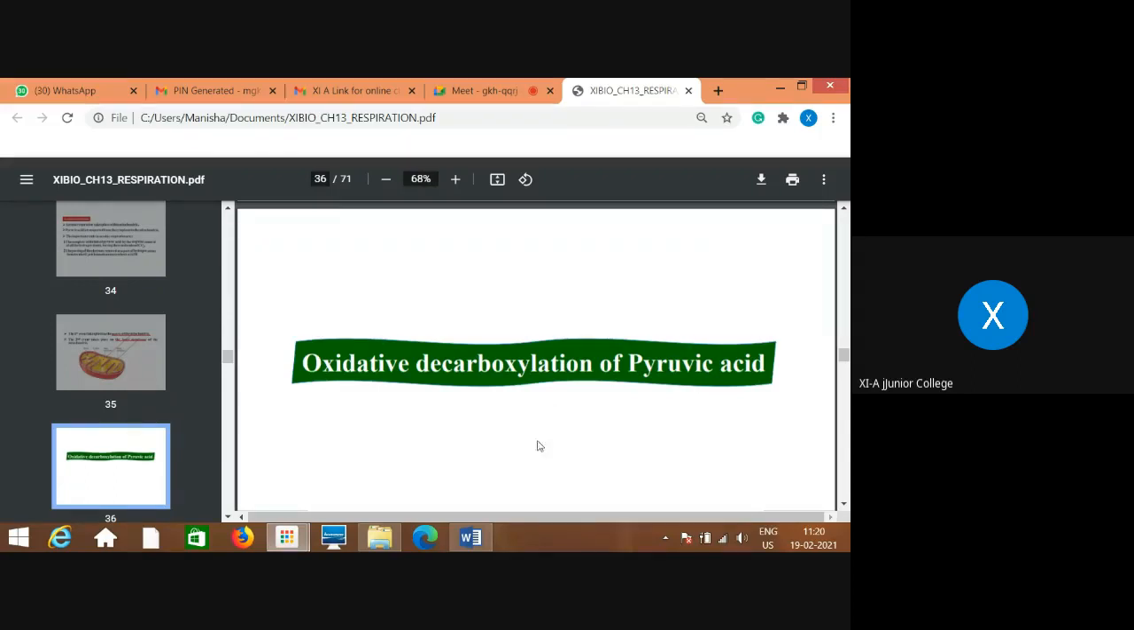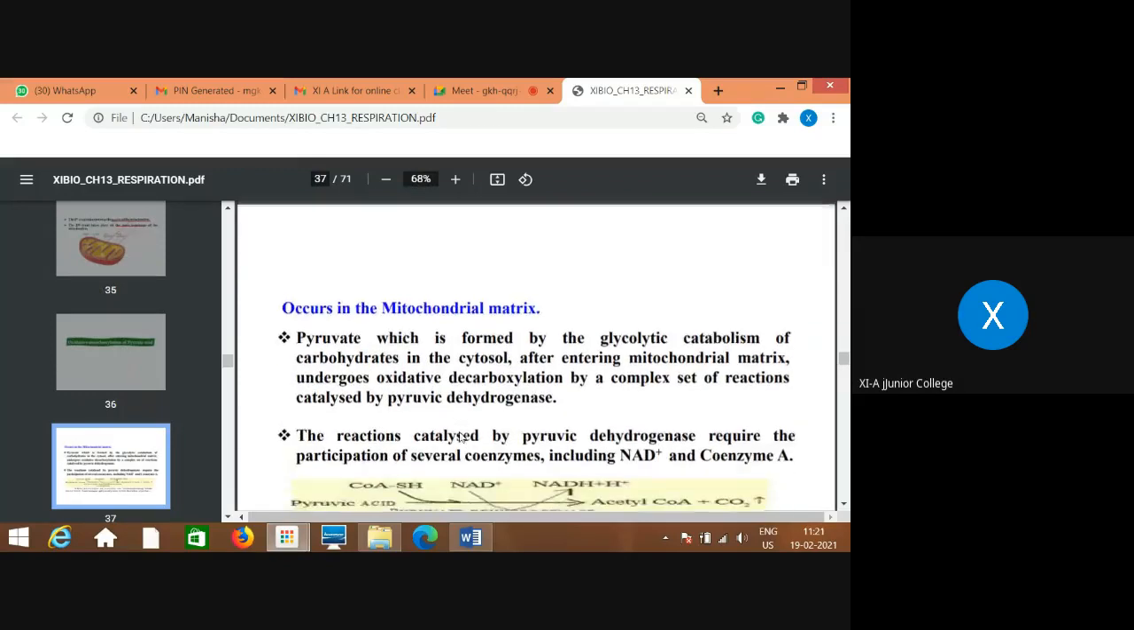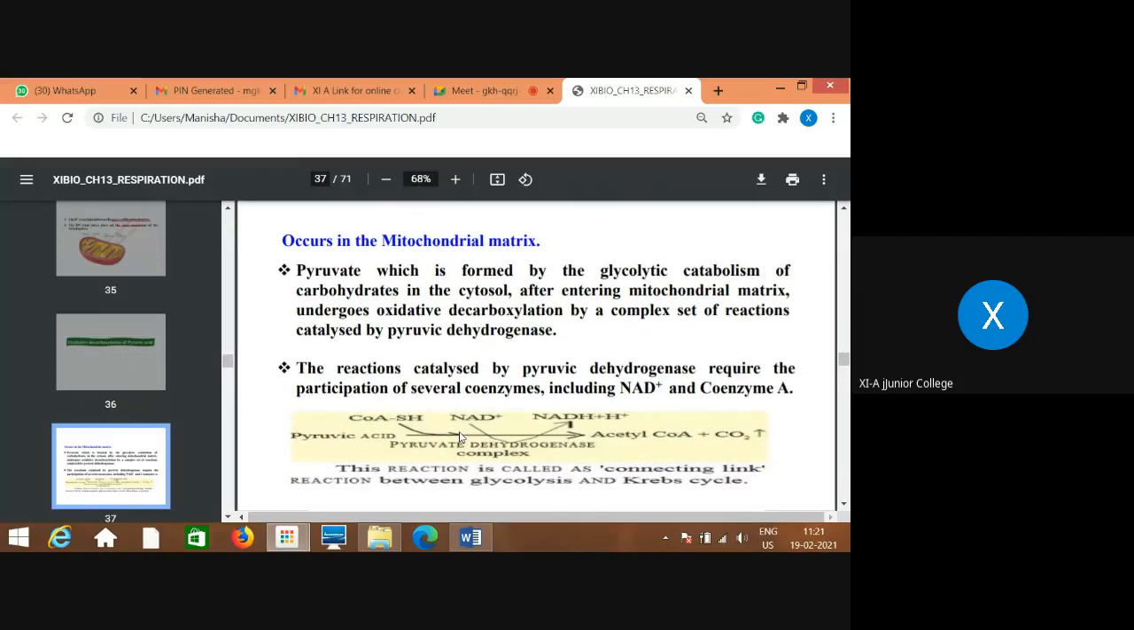So, from the cytosol or cytoplasm of the cell where glycolysis has taken place, the end product of glycolysis is pyruvic acid. That is transported to the respiratory organelle, which is very important, called the mitochondria, where it gets entry. Pyruvic acid is transported in, and it is decarboxylated, that is, oxidative decarboxylation of pyruvic acid takes place, and from there the next step, which is specific to aerobic respiration, takes place.